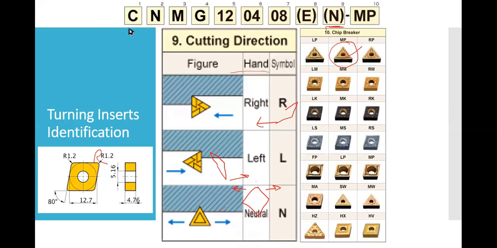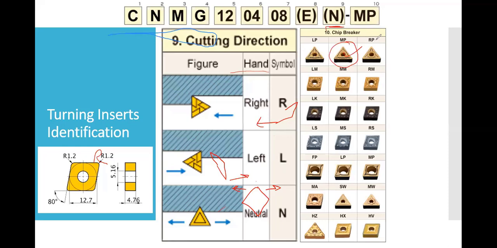See, learning the tool names is essential, because we are engineers and we are not the persons who go to the stores and say give me this, give me that. We must go to the stores and tell the person that we need CNMG, VNMG, TNMG, or whatever. Yes, you are right. There are not only two, I have just listed a few of the chip breakers, but there are so many according to the tool catalog.